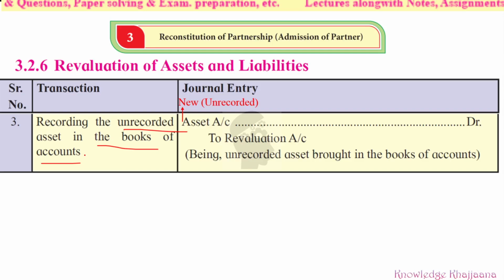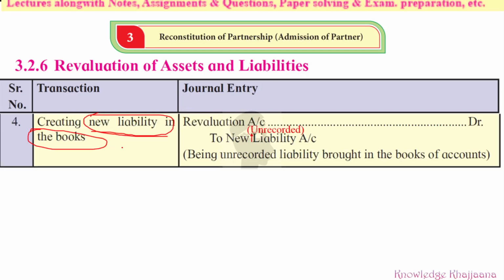Then whom do you have to debit? The revaluation account should be debited, to the new unrecorded liability account, if the new liability comes into the books. While admitting a partner, we have to do all these adjustments. These are called adjustments.